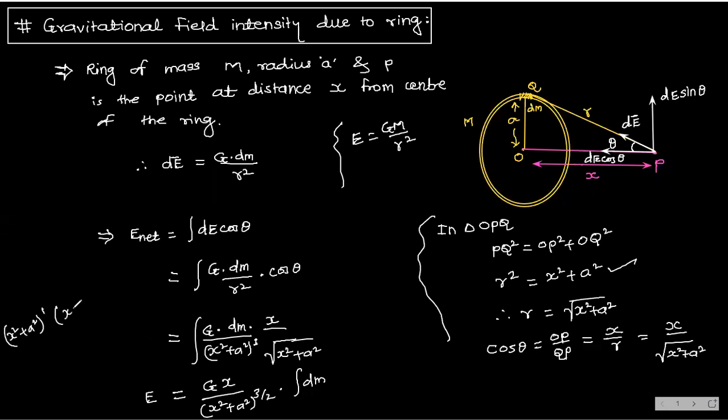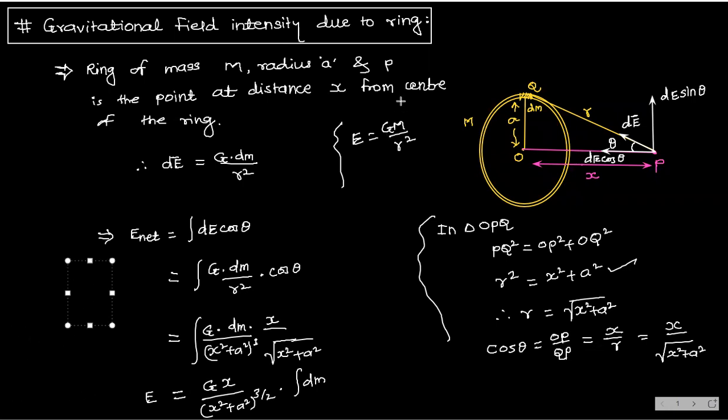So can I write like this? X square plus a square whole power 1 by 2. A power m into a power n is a power m plus n. That's why x square plus a square whole power 1 plus 1 by 2. That's why it is 3 by 2. Understood? Clear?